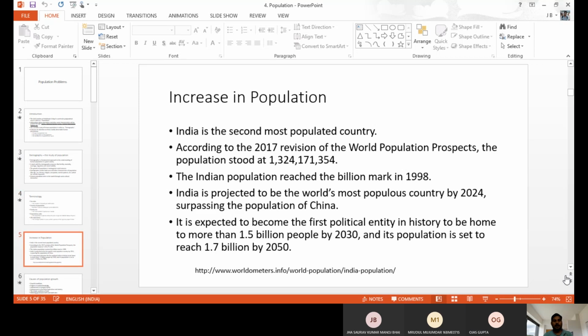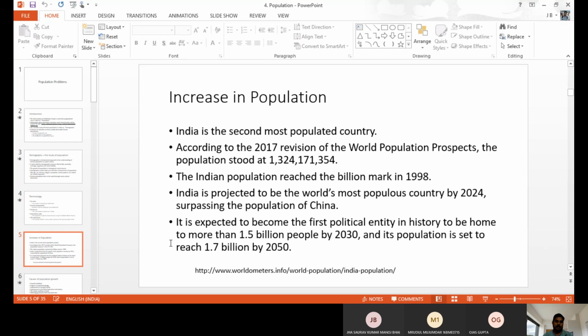You know very well India is the second most populated country in our world. In 2017 data, we have 132 crore, 41 lakh, 71,354 total population. It is not fixed like that; every second the total population increases by one number.